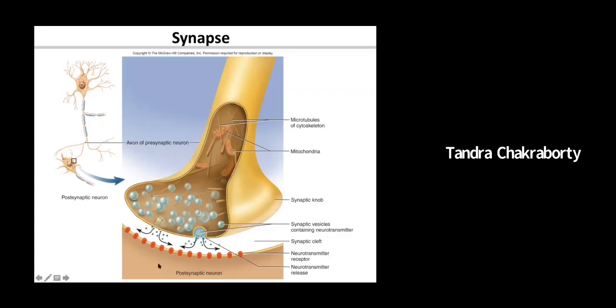So there is a chain of events that takes place in the postsynaptic neuron for the next neuron, and the process goes on from one neuron to the next. I think we have a separate section where we will learn more about synapse later on, okay?